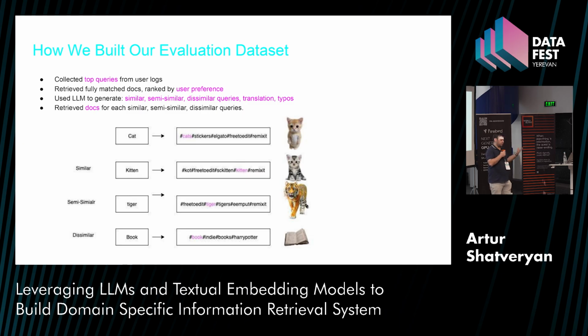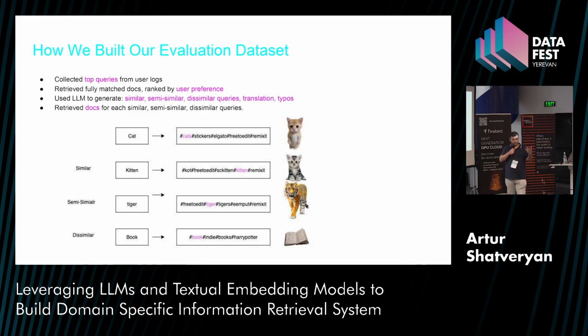That's how we did it. Currently, as I said, our search only returns documents that fully match the queries. First, we collected all popular queries from our data lake that users mostly used and tried to augment them. First, let's find queries that are similar to our queries. For example, cat is a kitten, Call of Duty can be COD, etc. So we find queries very similar to my target query, and for these queries, I'm extracting relevant, fully matched documents.